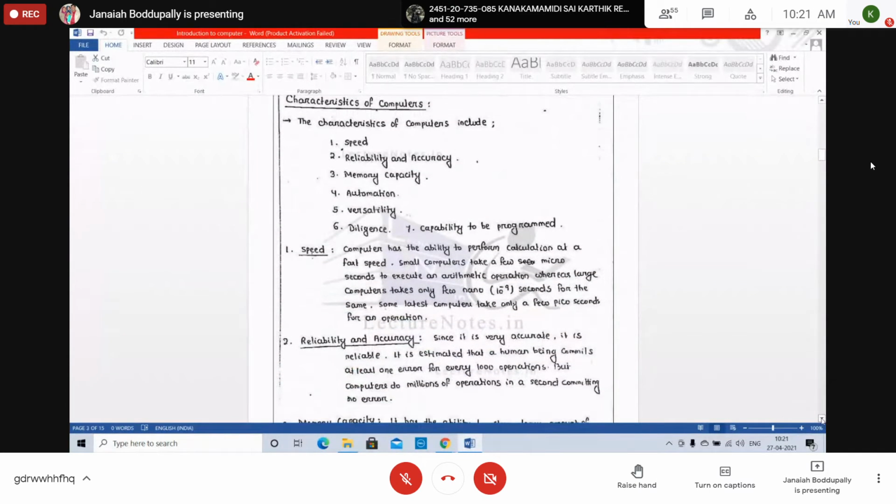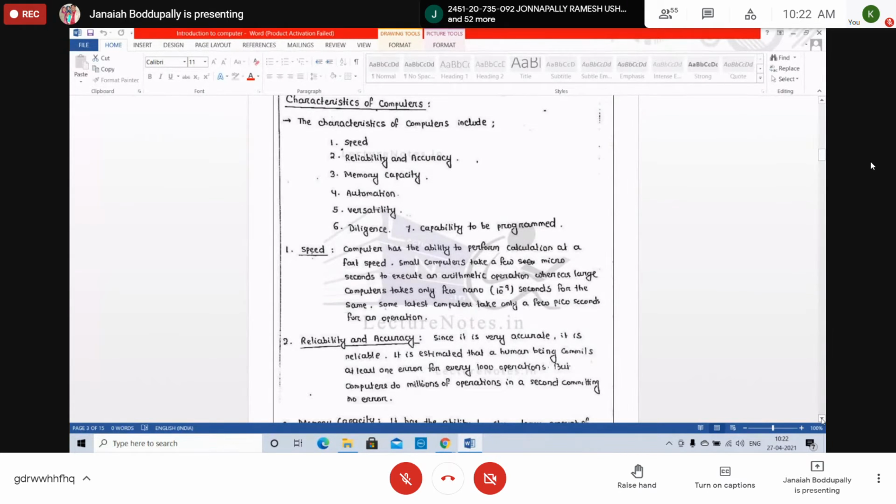Next, characteristics of a computer. There are some characteristics for computers: speed, reliability and accuracy, memory capacity, automation, versatility, diligence, and capability to be programmed. Based on these characteristics, different computers are built.